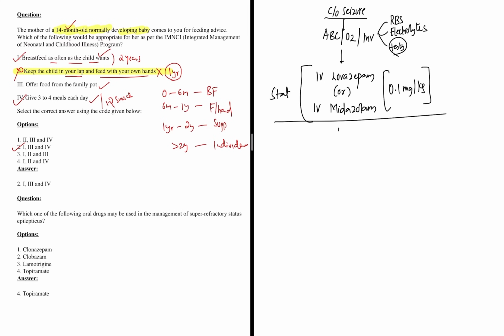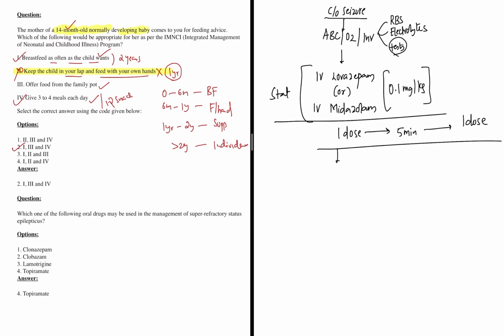So you can give one dose stat. If the patient doesn't respond in 5 minutes, you can give one more dose. So total 2 doses can be given, 5 minutes apart. The patient has presented to you, and within 5 to 10 minutes, you have already given 2 doses. If the patient responds, it's fine. At the same time, we have to correct if there is hypoglycemia, hypocalcemia, etc.